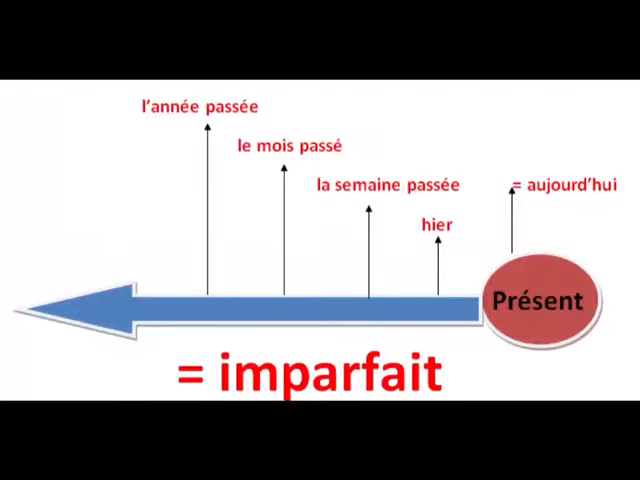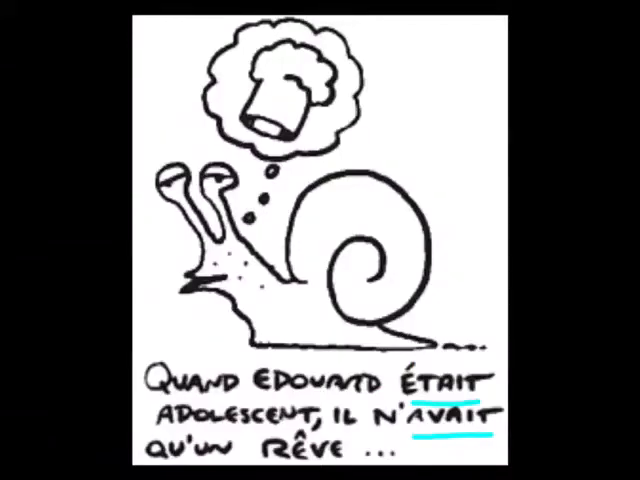You may also use the imperfect to describe things. For example, the house was enormous, la maison était énorme, or what the weather was like. Hier, il y avait du soleil. Yesterday, it was sunny.